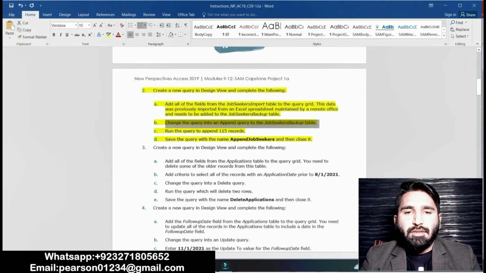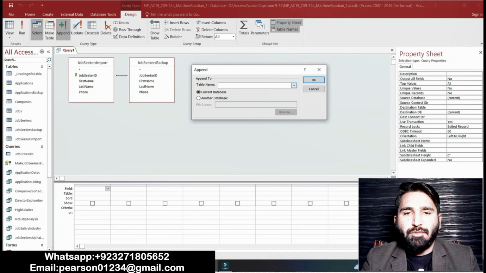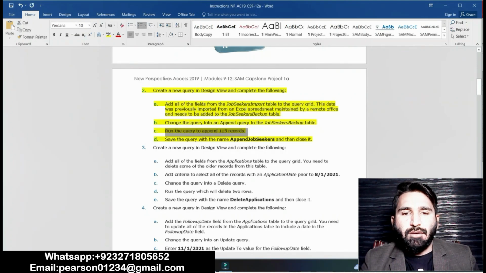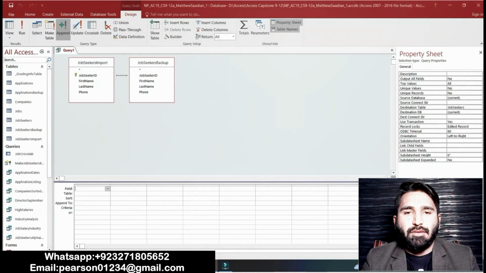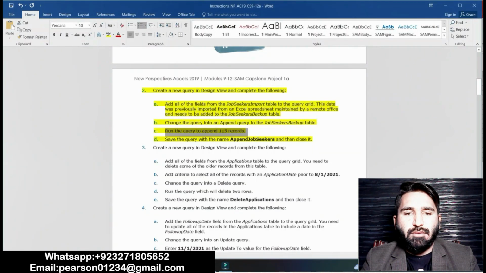Now point B is to change the query into an append query to the JobSeekerBackup table. Change the query into an append query. Open the properties, and the table name is JobSeekerBackup. Then run the query to append 115 records. Okay, it's done.